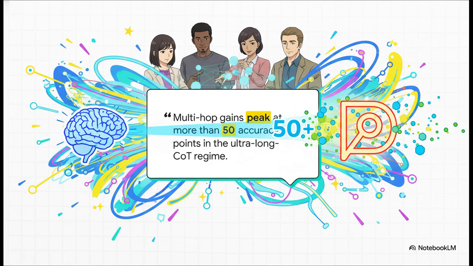And this, for me, is the most exciting takeaway from the whole paper. The benefit here isn't just some small, incremental boost. The gains are absolutely massive on the hardest problems. The longer and more complex the reasoning chain gets, the more the HopChain-trained models pull ahead. We're talking improvements of more than 50 accuracy points in some cases. This method is like a surgical strike, directly targeting and fixing one of the biggest weaknesses these models have.